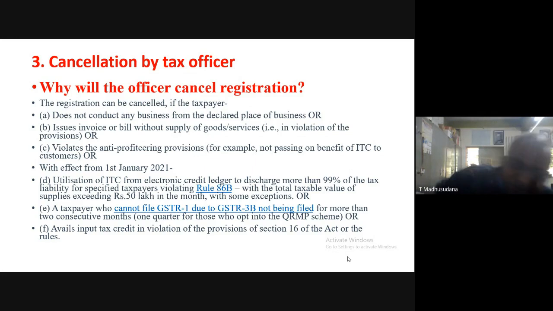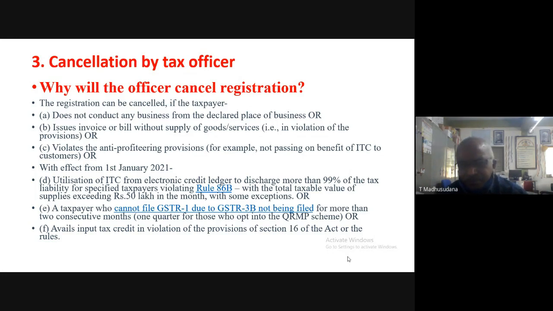If the GSTR 3B is not filed, then you cannot file the GSTR 1. Suppose the returns are not filed for more than 2 consecutive months by the taxable person, then his registration may be cancelled.